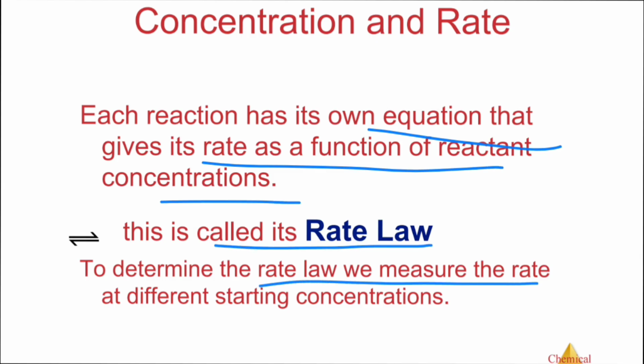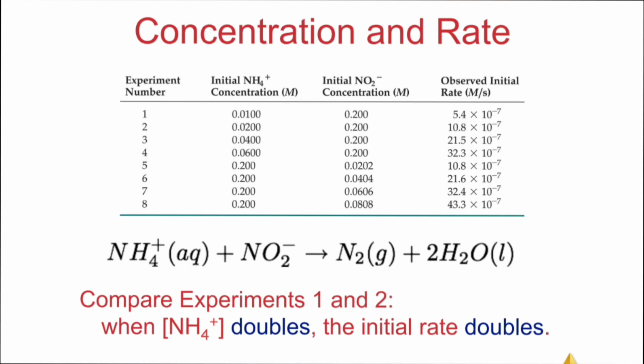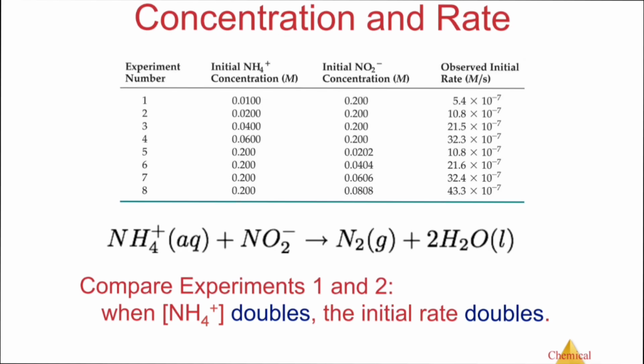To determine the rate law, we measure the rate at different starting concentrations and compare experiments. You can see that when NH4 was doubled, the initial rate doubled. From 0.01 to 0.02, the rate goes from 5.4 to 10.8, and the concentration of NO2 is constant. When we double it, the rate is doubled. This is, you can say, a first order reaction.